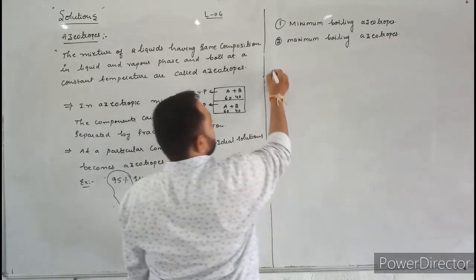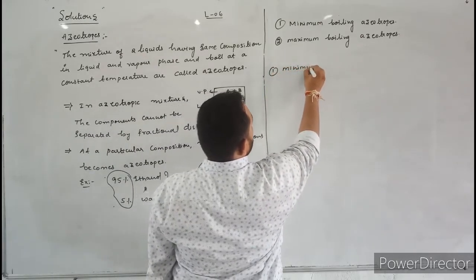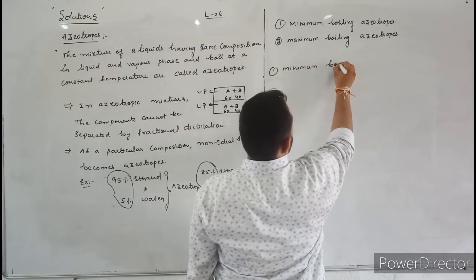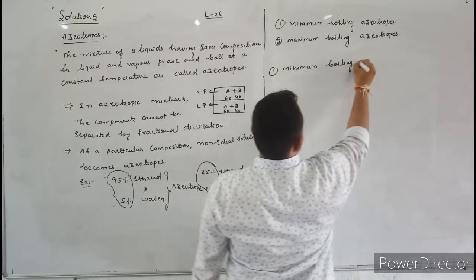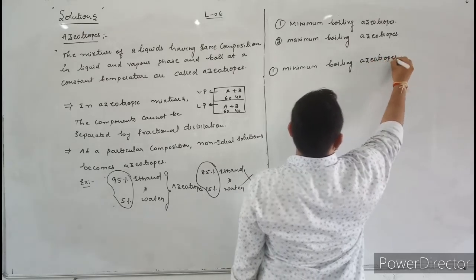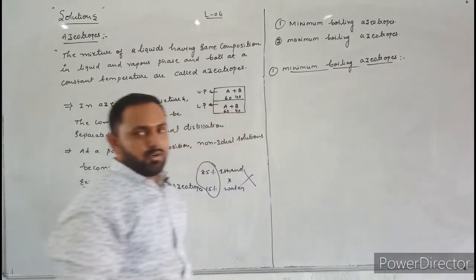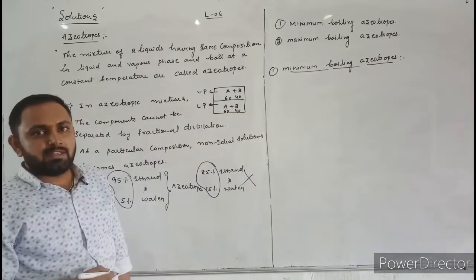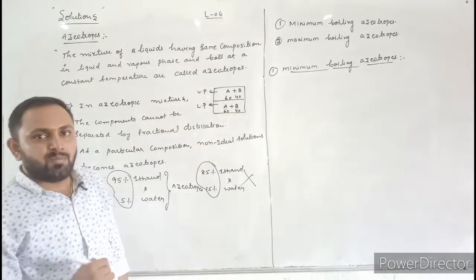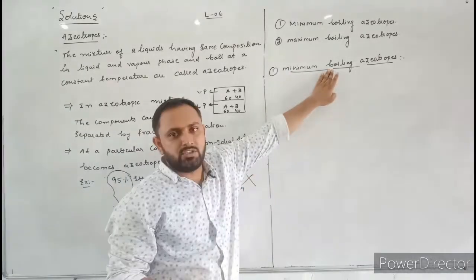First, let us discuss minimum boiling azeotropes. What are minimum boiling azeotropes? The azeotropes which boil at a lower temperature than the boiling point of the components are called minimum boiling azeotropes.